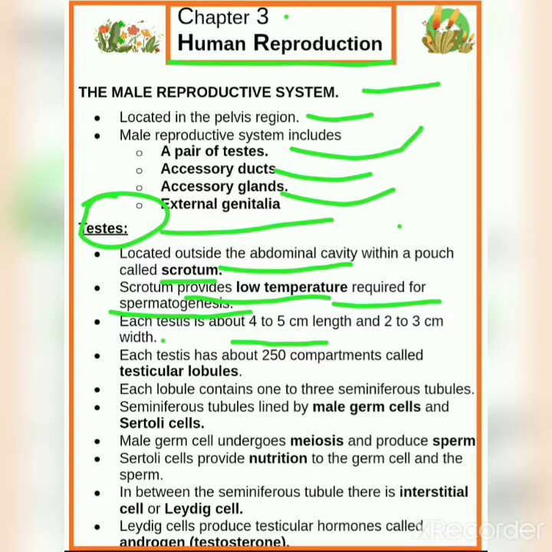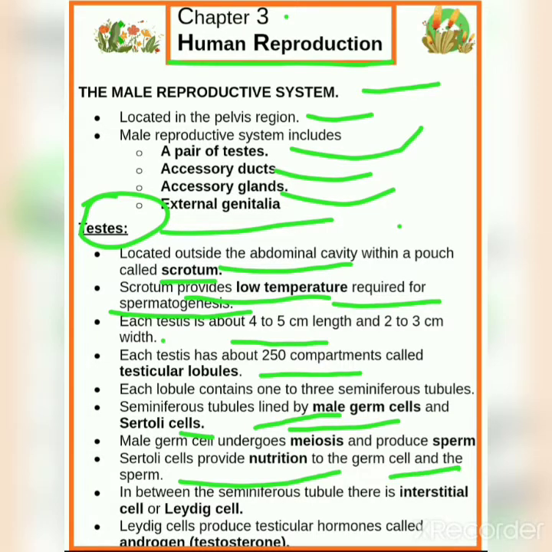Each testis has about 250 compartments called testicular lobules. You can see this in the diagram afterwards. Each lobule contains 1 to 3 seminiferous tubules. Seminiferous tubules are lined by male germ cells and Sertoli cells. Male germ cells undergo meiosis and produce sperm. Sertoli cells provide nutrition to the germ cells and the sperm.